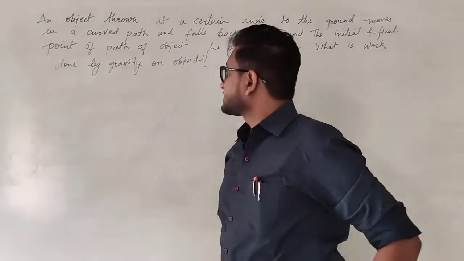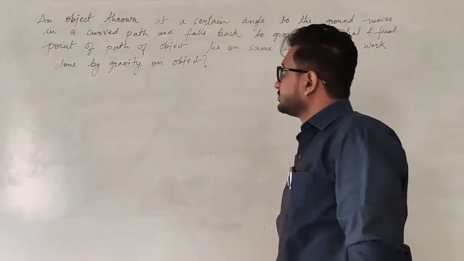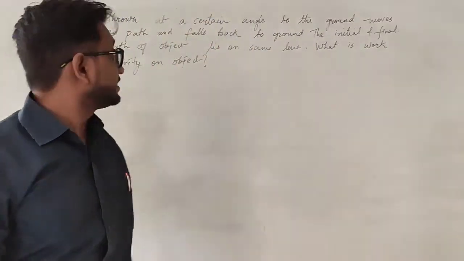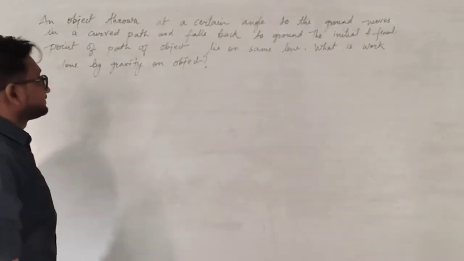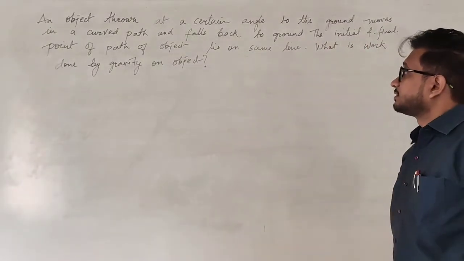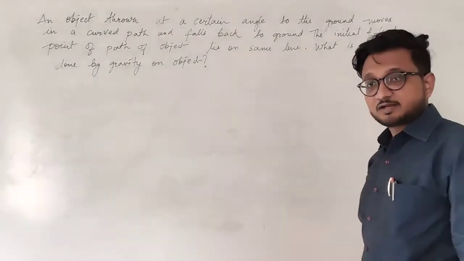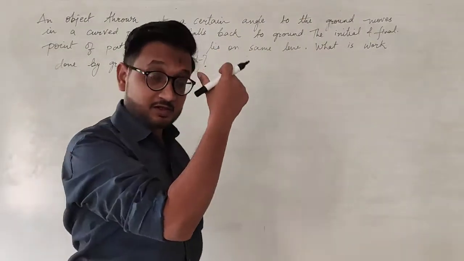Okay students, so the next question. An object thrown at a certain angle to the ground moves in a curved path and falls back to the ground. The initial and the final path of the object lie on the same line. What is the work done by the gravity on that object?